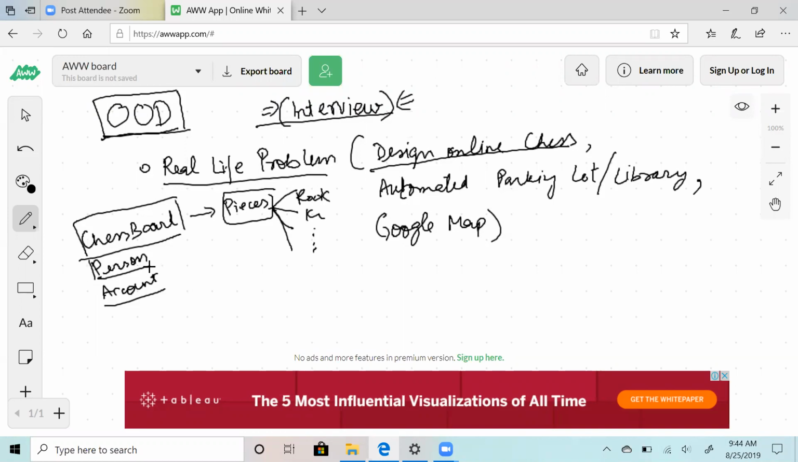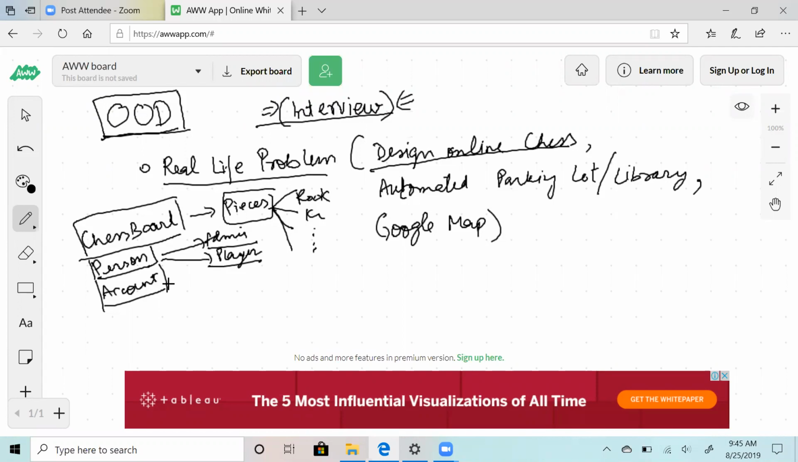Person also can be of two types. One will be admin, one will be player, if possible; it depends on the requirement. Generally, there is an admin, then there is a player. Then accounts will also have types. Generally there is a feature of a premium account or a normal account. A premium account will have some extra features.